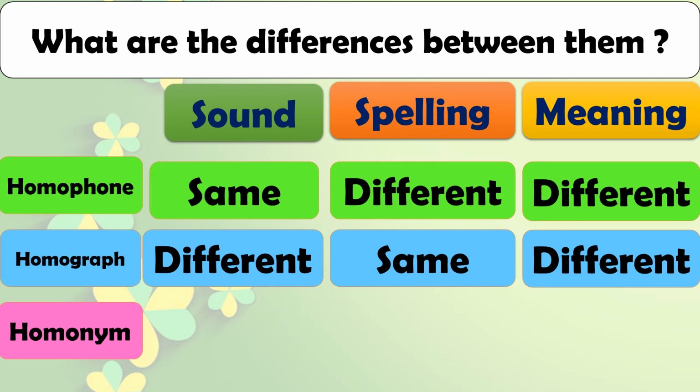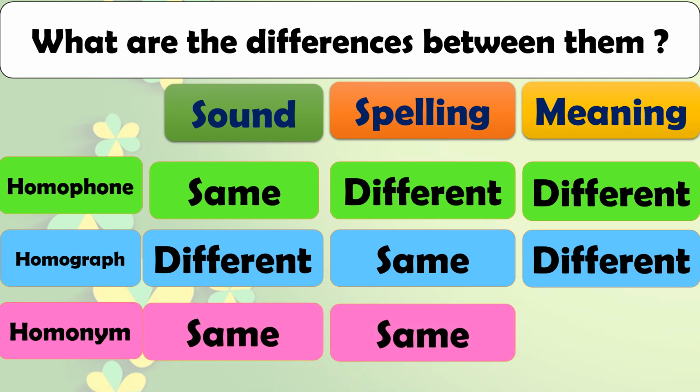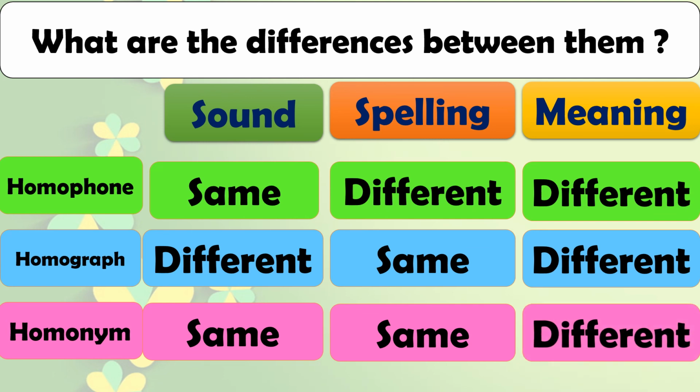Wave. And in homonyms, the sound is the same and the spelling is also the same. Bat, bat, iron, iron. But the meanings are different. So through this chart, you can make your concept clear about homophone, homograph and homonyms. With the help of this chart, you can solve the activity from your course book.